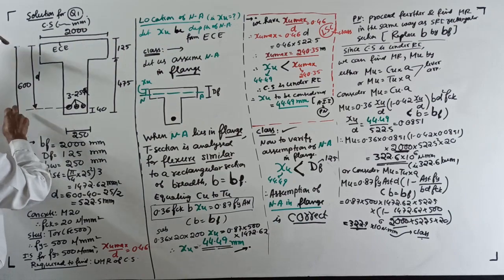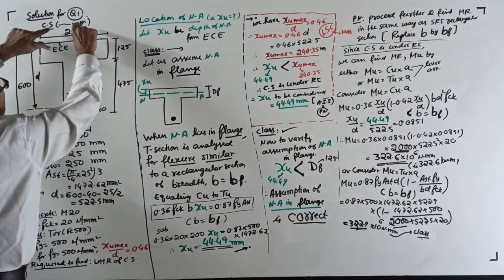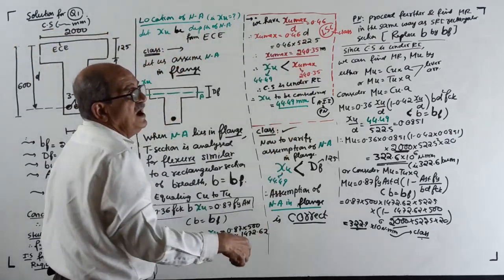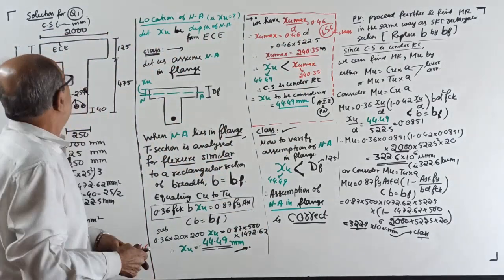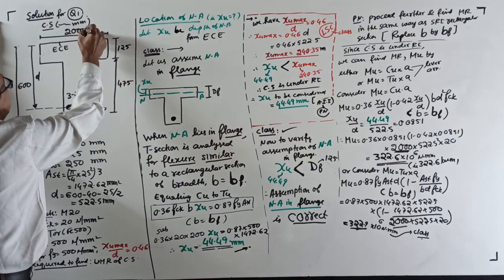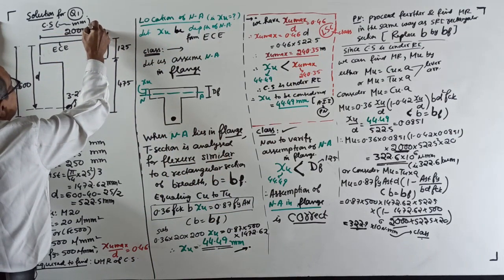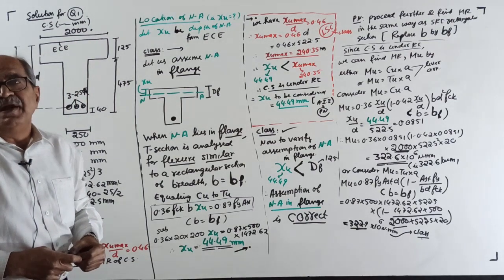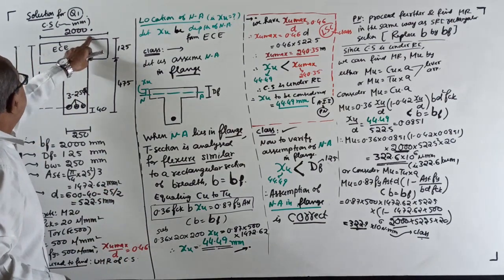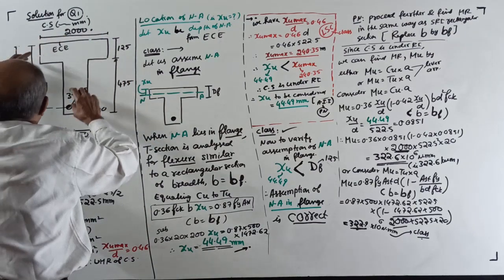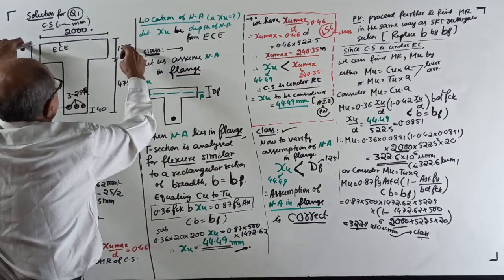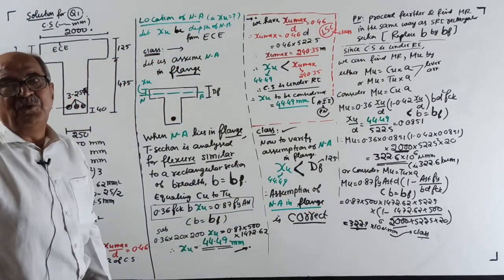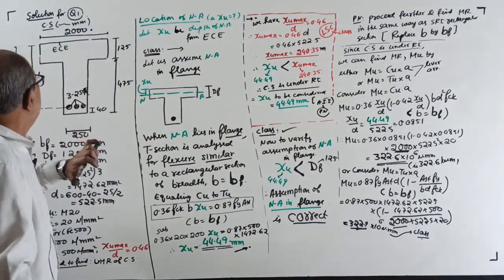Somebody will tell, when this is 600, how can this be 2 meter? It will come like this. Yes, if I write this way here, it will eat the complete board. Therefore, remember, only the breadth of flange is out of scale. Make a note: when you calculate using a calculator, it is out of scale, because otherwise when I mark 600 here, it will come up to here. The full board it will come. Therefore, I can't afford it. Okay, you write correctly.